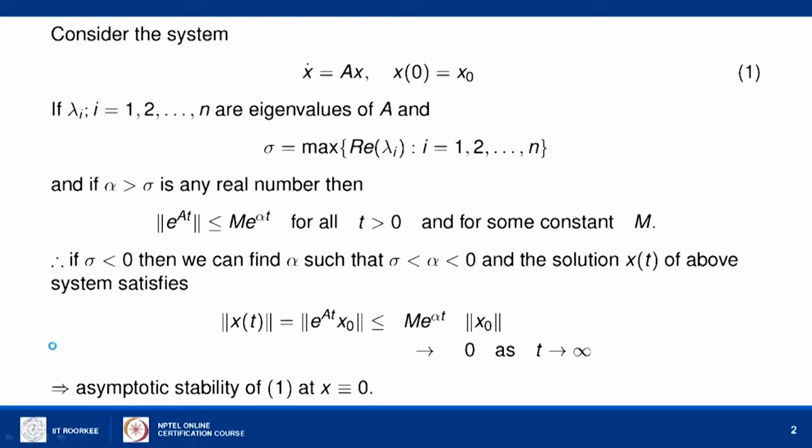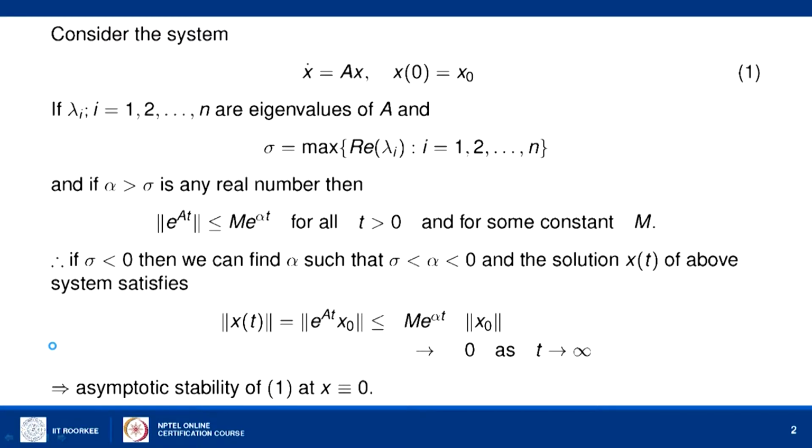So, first let us recall some simple results which we have seen in previous lectures. Consider the linear system x dot equal to Ax with initial condition x of 0 equal to x naught.